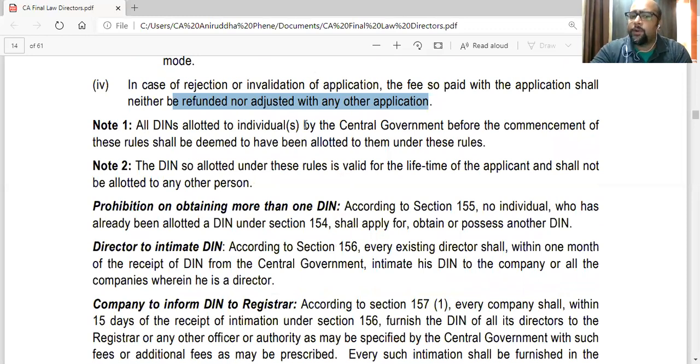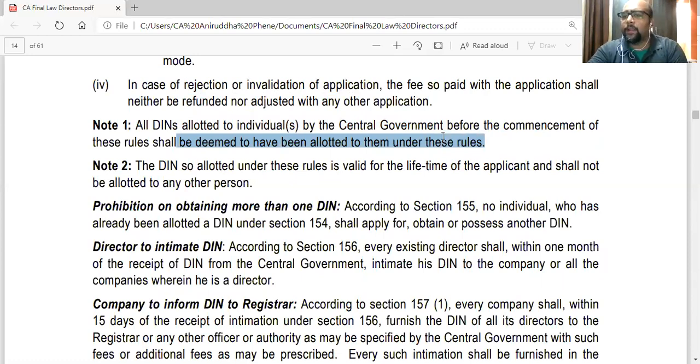All DINs allotted to individuals by central government before the commencement of these rules shall be deemed to have been allotted to them under these rules. So if any DIN was allotted before the commencement of these rules, it will be valid under these rules also. They will be deemed to be allotted under these rules, even if they were allotted before the commencement of these rules.